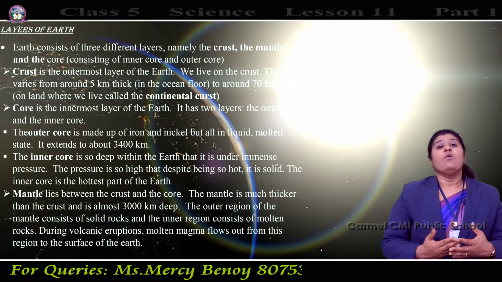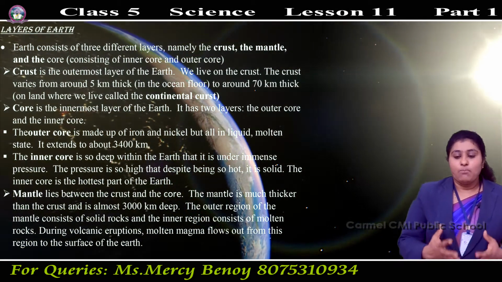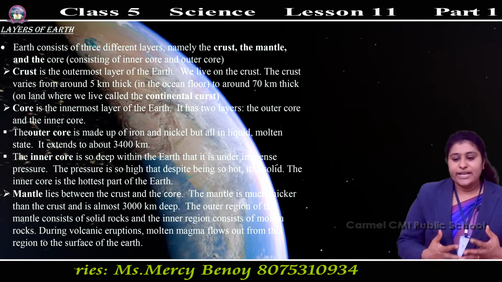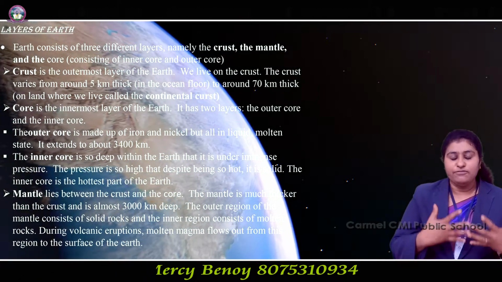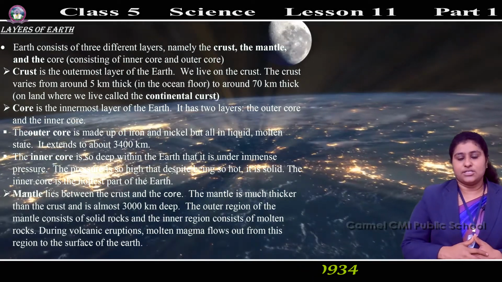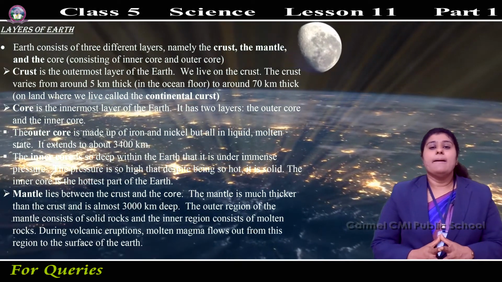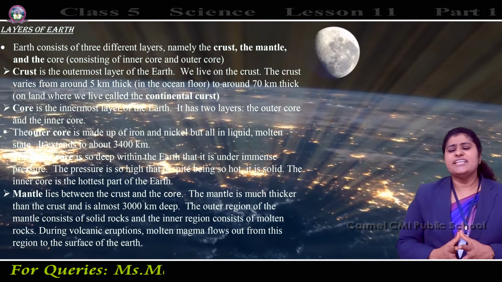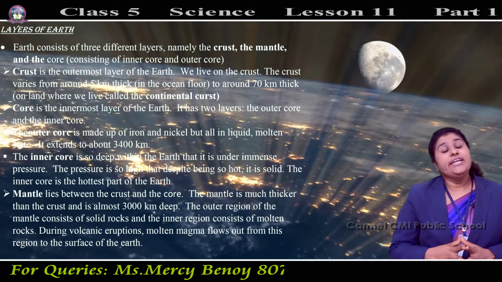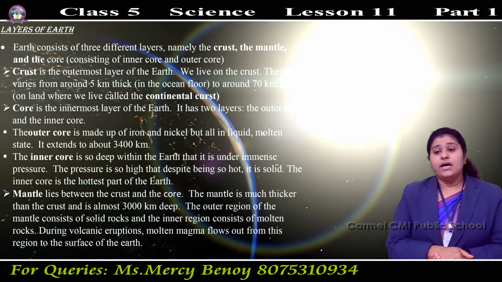During volcanic eruptions, this molten magma, or molten rock, flows out from this region to the surface of the earth's crust. So these are about the mantle. Next is the core. The core is the innermost layer of the earth.